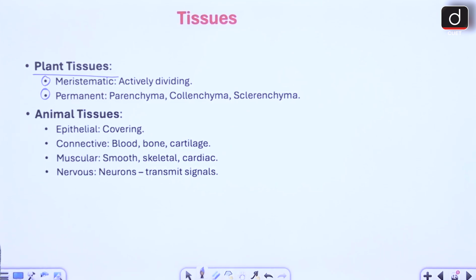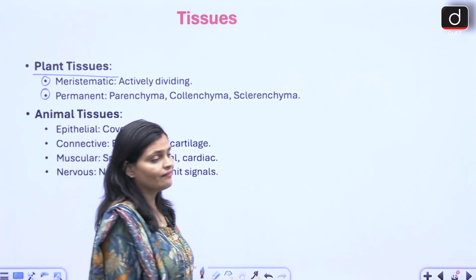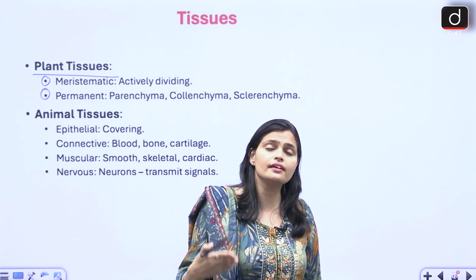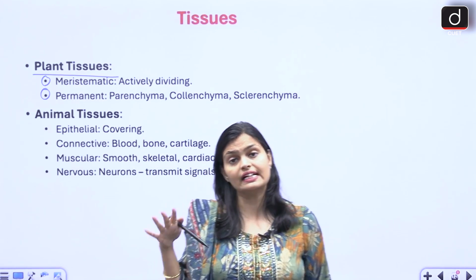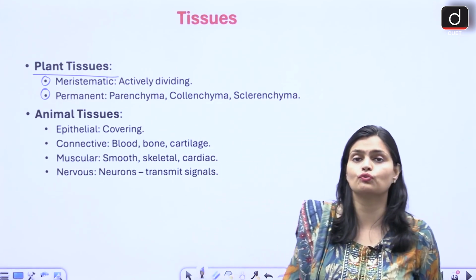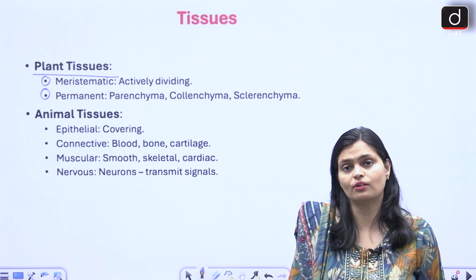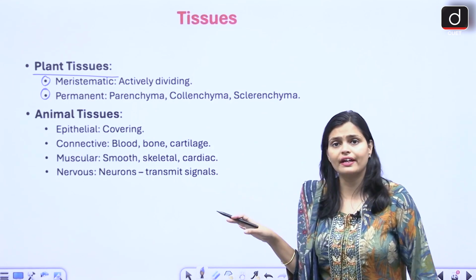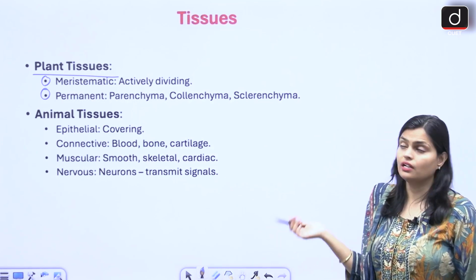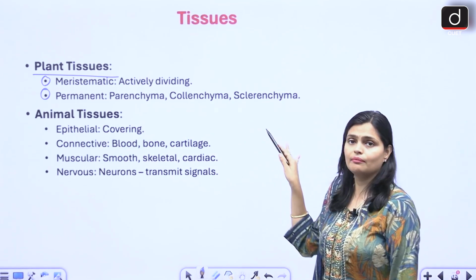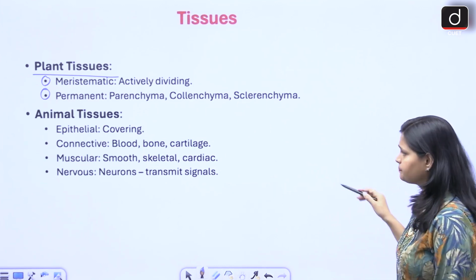Meristematic plant tissues are the actively dividing plant tissues. Actively dividing means continuous division takes place within the cell till the cell survives. मतलब ये meristematic की cells वो होंगी जब तक plant में जान होगी तब तक वो divide करेगा ही करेगा. Permanent cells divide for some time and then stop dividing. Permanent is of three types: parenchyma, collenchyma and sclerenchyma, right?